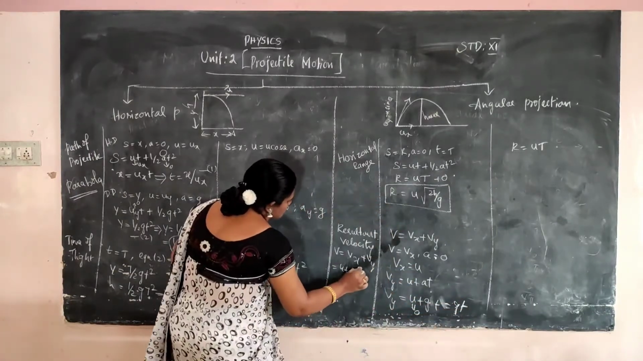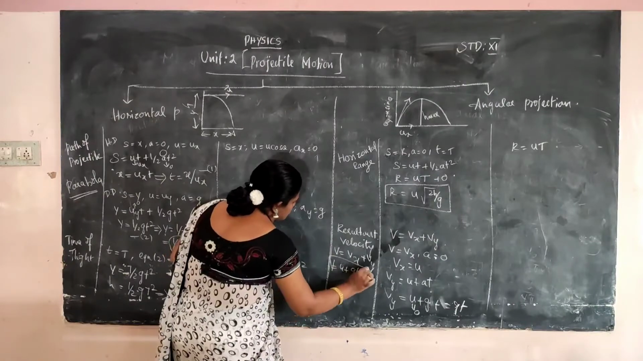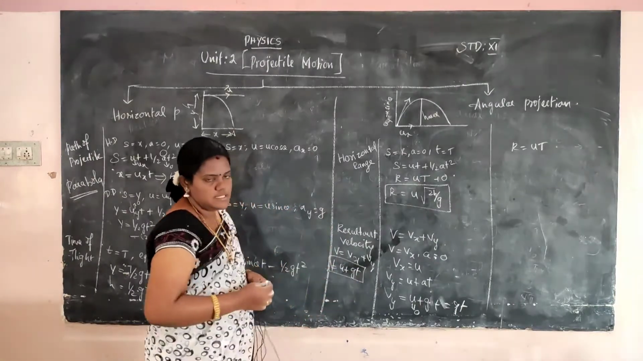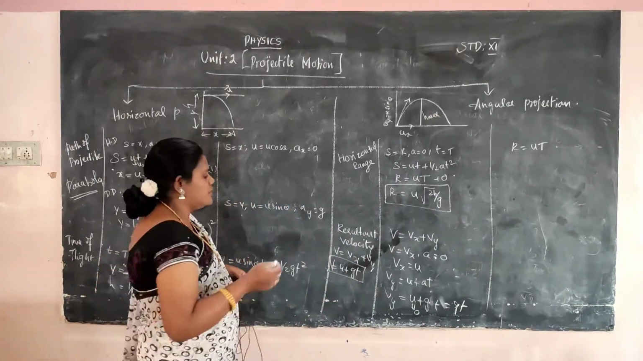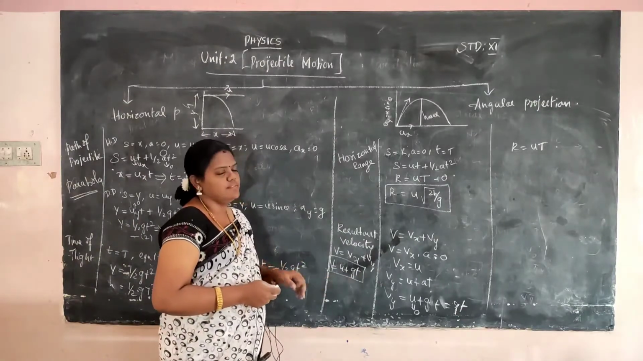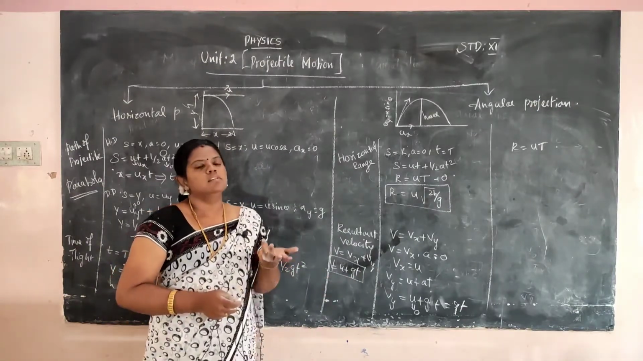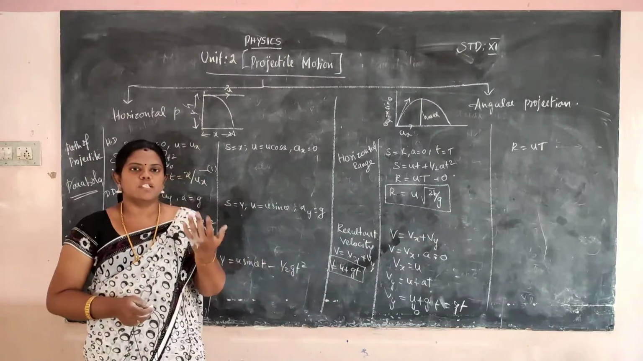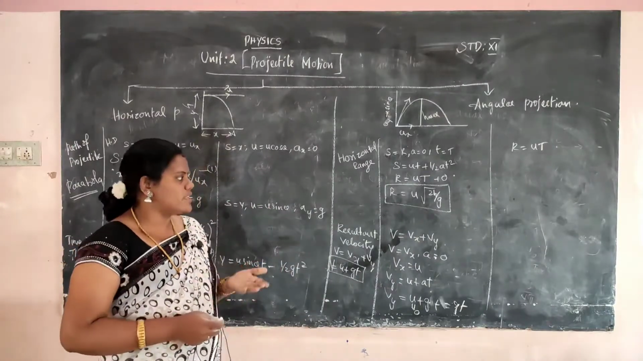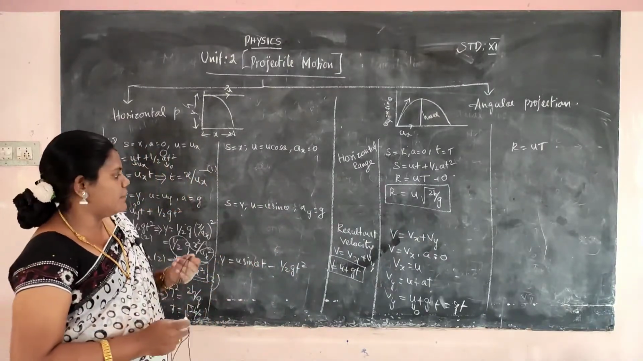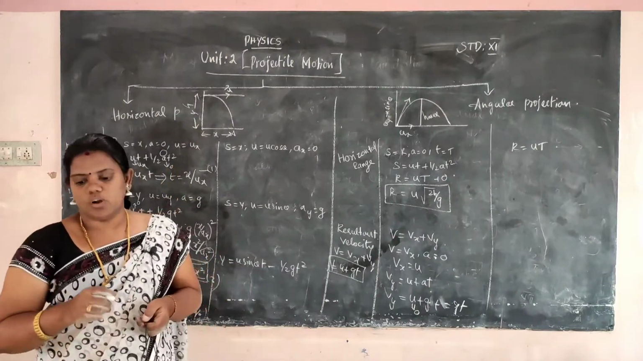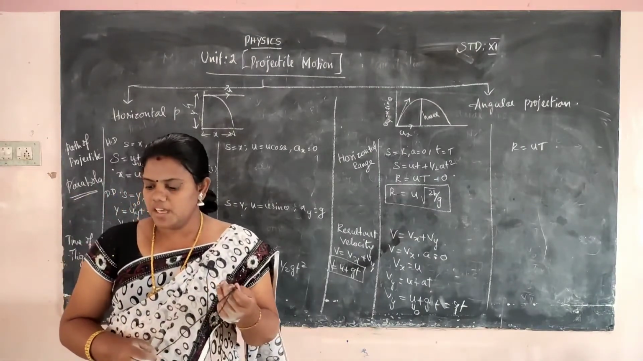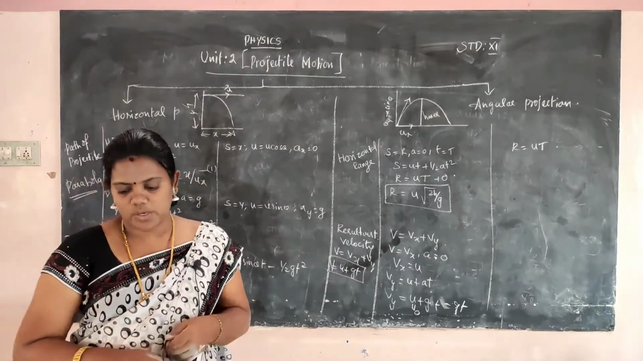So gt, this is the final velocity. V is equal to u plus gt. We want the square: v square is equal to u square plus g square t square. This is the way we easily find out the speed of the particle also. How to calculate the speed of the particle? Speed of the particle is equal to v is equal to half gt square.